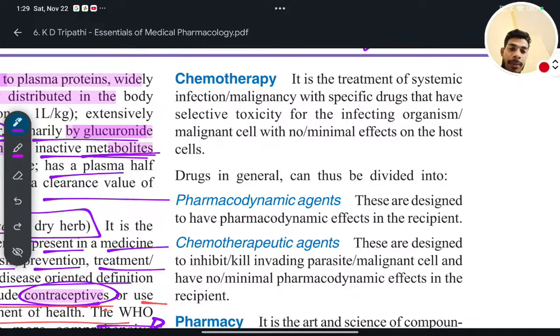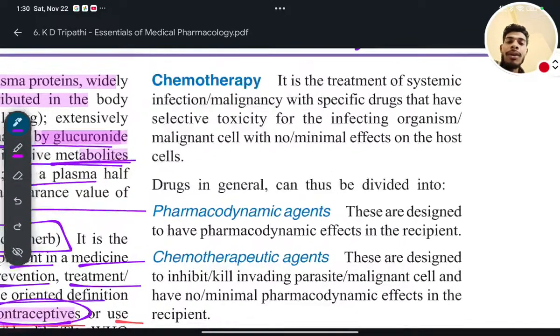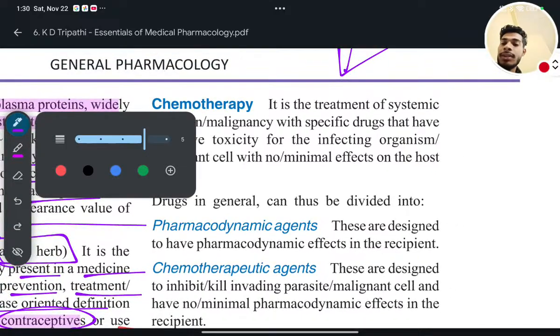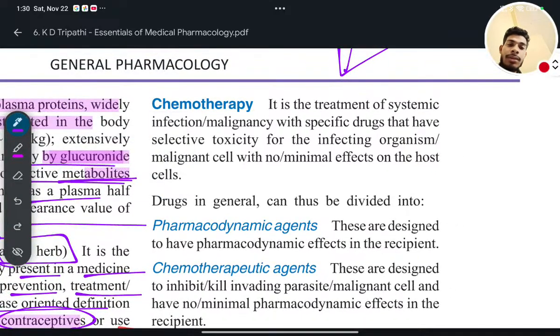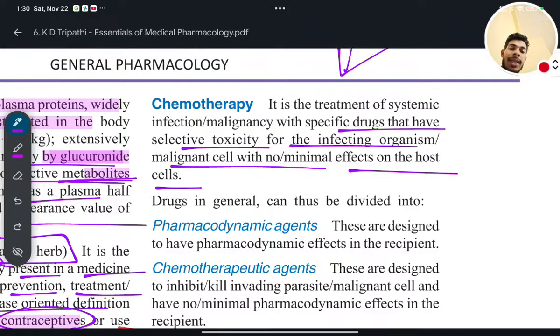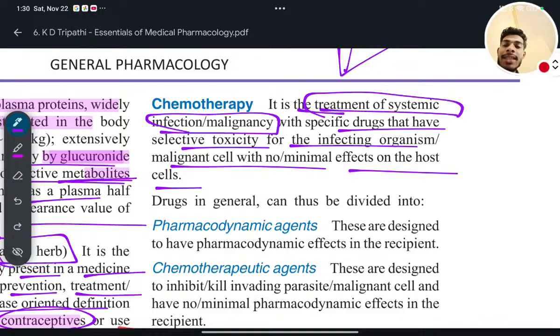Now we will see chemotherapy. Chemotherapy is the treatment of systemic infection or malignancy with specific drugs that have selective toxicity for the infecting organism or malignant cell, with no or minimal effect on the host cell. So ultimately, chemotherapy is the treatment of systemic infection or malignancy